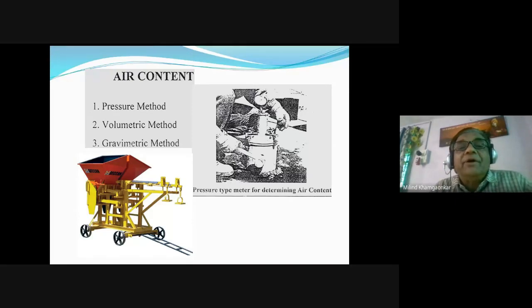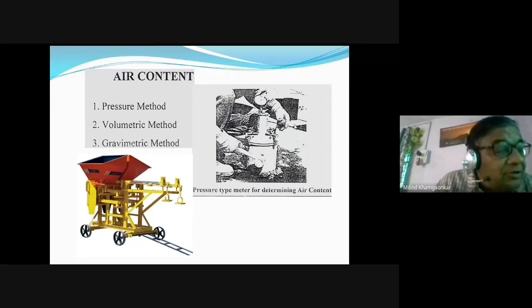तो concrete में air content रहना तो नहीं चाहिए. As far as possible, that air is to be removed. And what we do for removal of the air? We use the vibrators, either the inserted vibrators or the surface vibrators. Okay, बाहर से भी vibrating हम करते हैं.